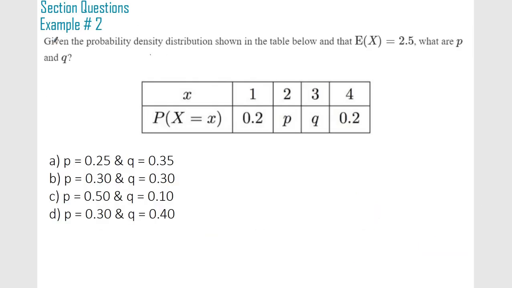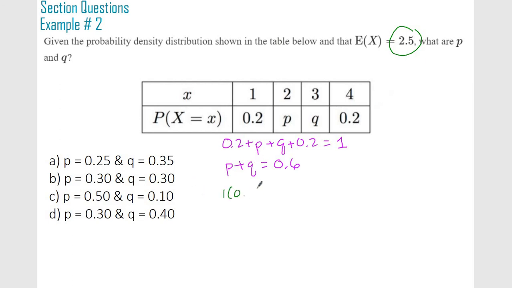So let's start another example. Why don't you pause it, see what you can do. All right, so the first thing I would do is the probability distribution. So 0.2 plus p plus q plus 0.2 must equal 1. So p plus q must equal 0.6. Then we can also do the expected value.